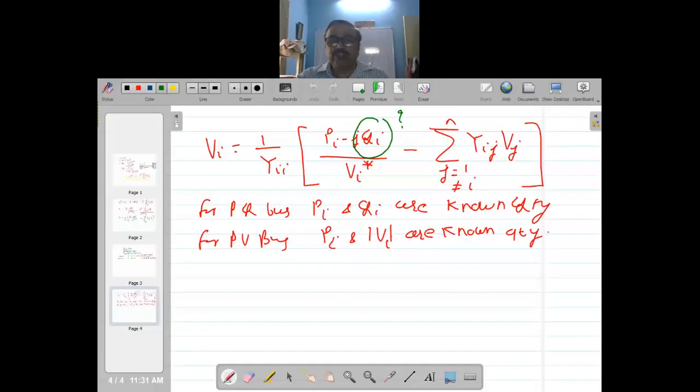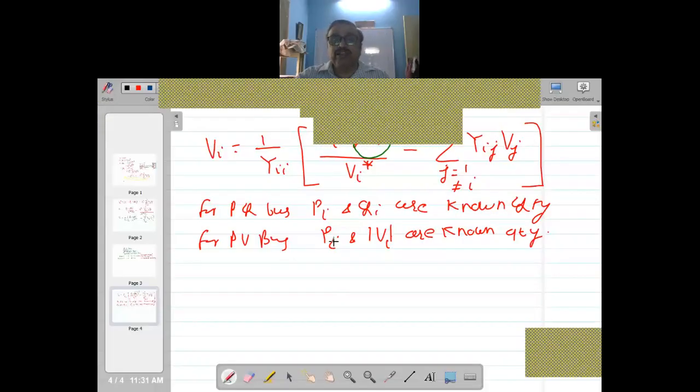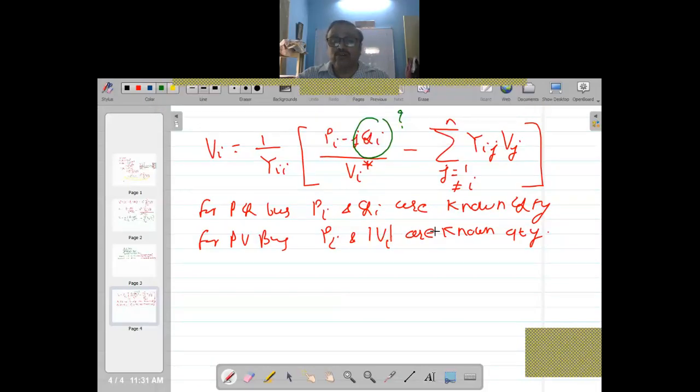So friends, today we'll see what is the formula for handling the PV bus. In PV bus, we know what is Pi and what is the magnitude of Vi. They are known quantities, and unknown are Q and delta. In PQ bus, we have got P and Q as known and unknown are V and delta. So how to handle PV bus?